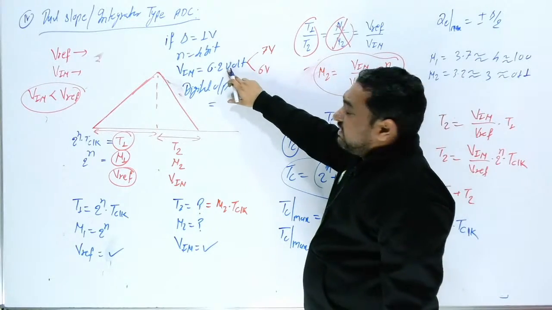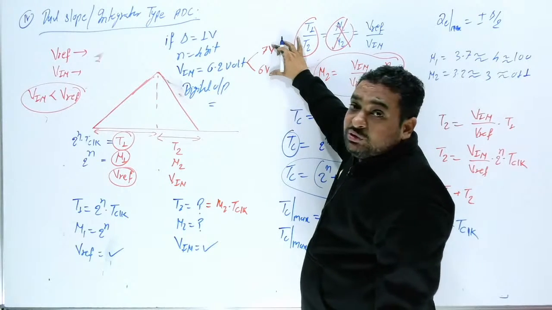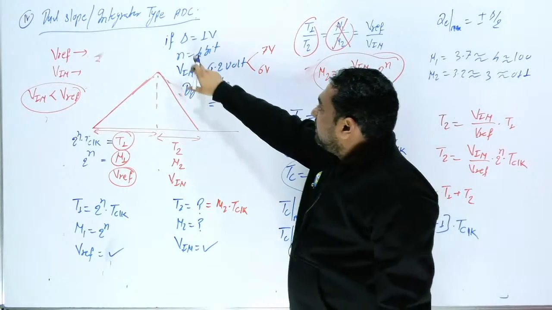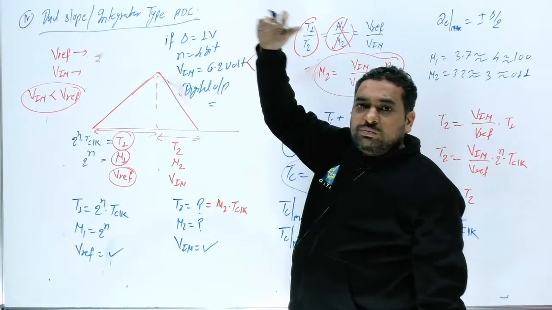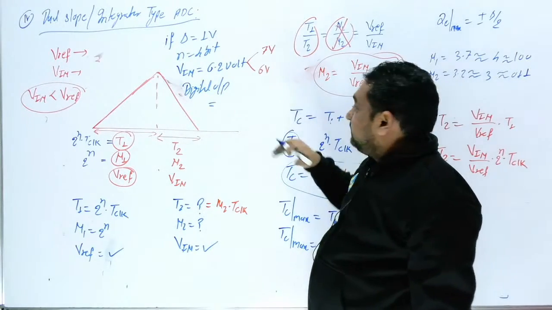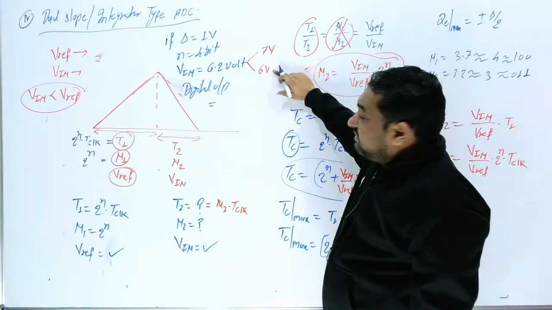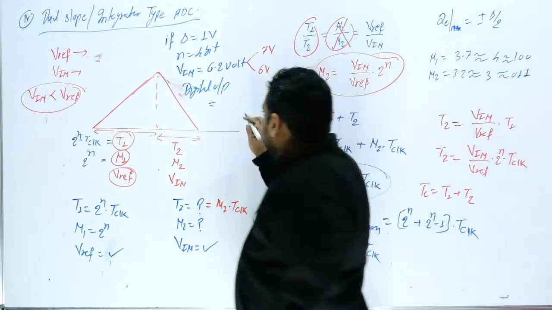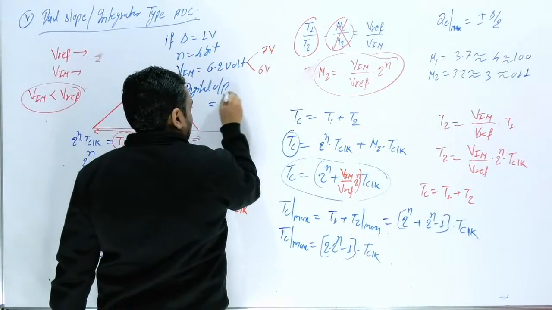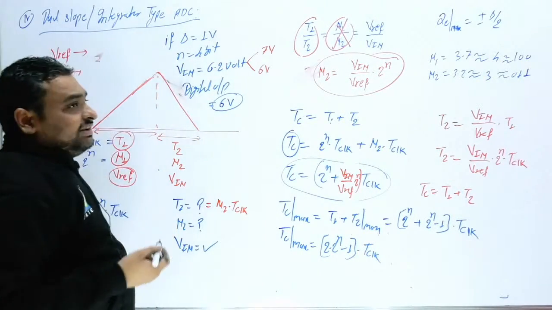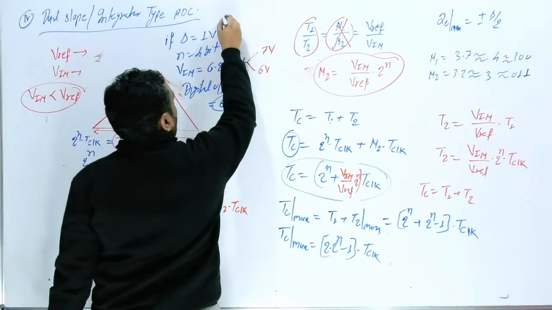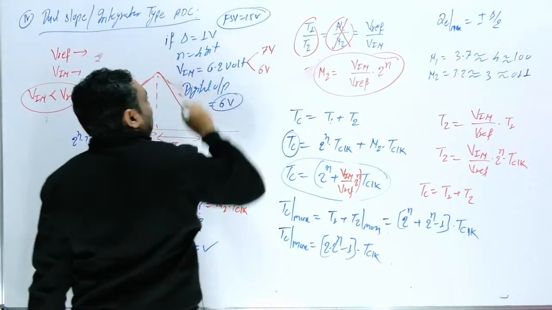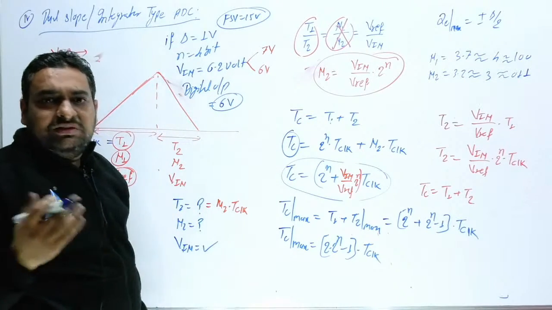But here, if you are getting 6.2 volt, and these are the two valid steps, one is 7, one is 6, because step size is 1. So every 1 volt you will get a step. So if one step is at 6 and the second step at 7, this is near to 6 volts. So your digital output will correspond to 6 volt. And suppose we are considering n is equal to 4 bit, this FSV is suppose 15 volt. Suppose 15 volt, it means 1111 means 15 volt.